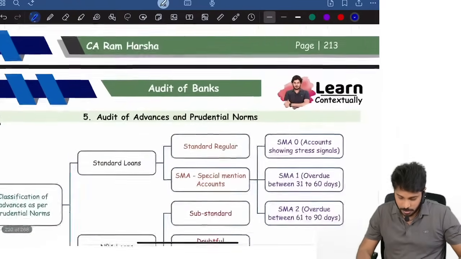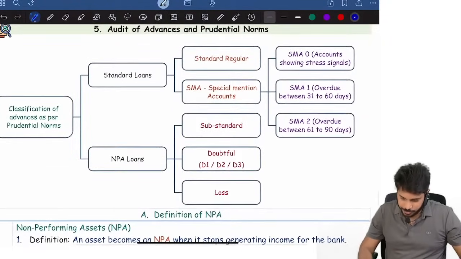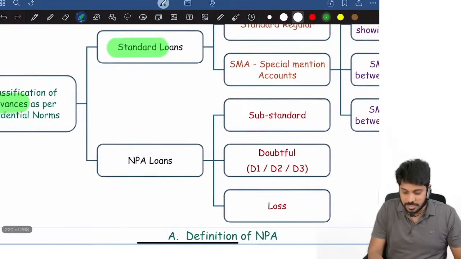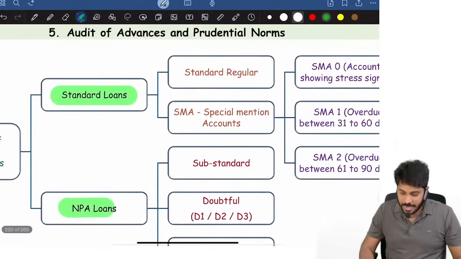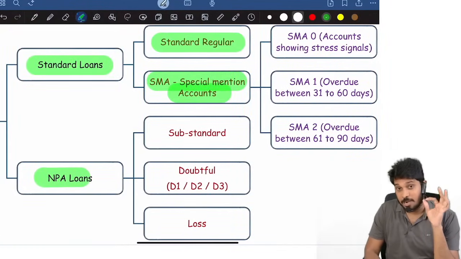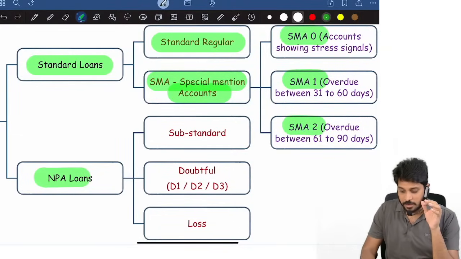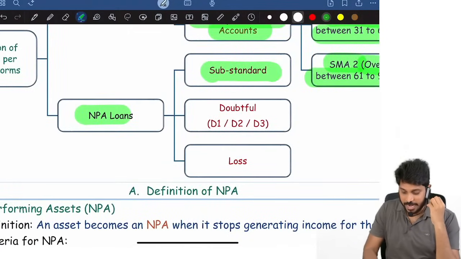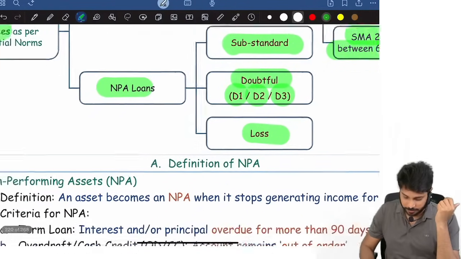Now look at advances. Advances of a bank are classified into two types: standard loans and NPAs. Standard means what? Standard again two types: standard regular, standard special mention accounts. Special mention accounts are again three types: SMA 0, SMA 1, SMA 2. SMA 1, overdue for more than 31 days. SMA 2, overdue for more than 61 days. SMA 0, accounts showing stress signals. NPAs are again classified into three types: substandard, doubtful, loss asset. Doubtful again is three types: D1, D2 and D3.